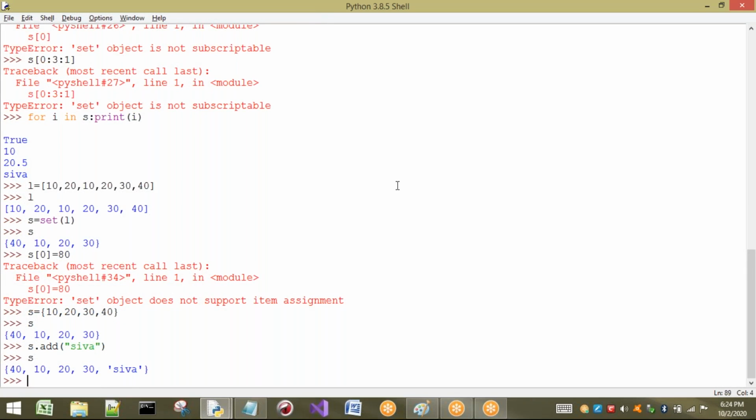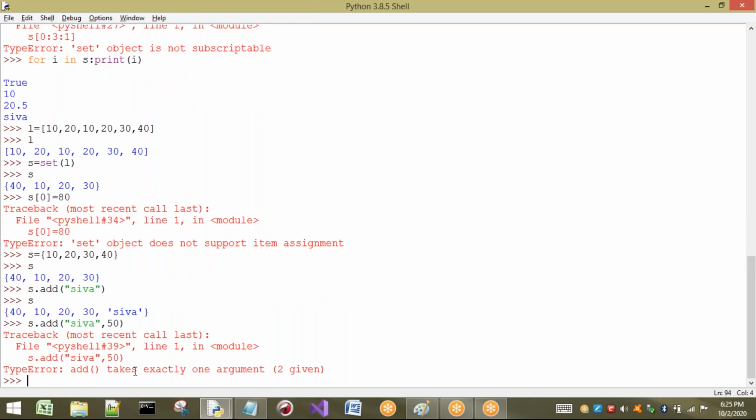So this Shiva is going to be added. You may think that it is added at last, but generally there is no concept of insertion. Here it shows in the last position, but it is not compulsory to show in the last position. Now you may have a doubt: sir, can I add two elements? Let us try. It is not possible because we can pass only one element to the add method.